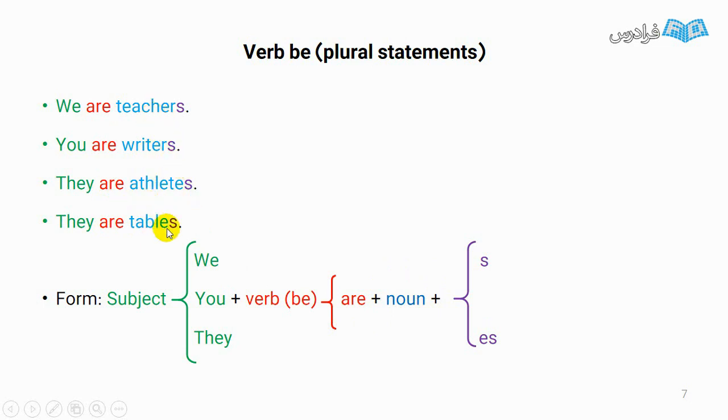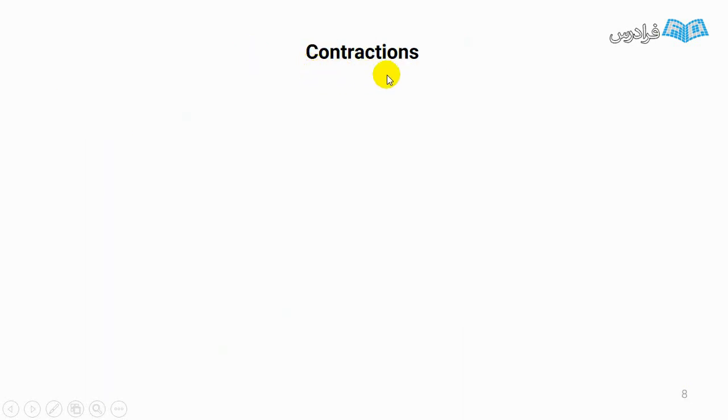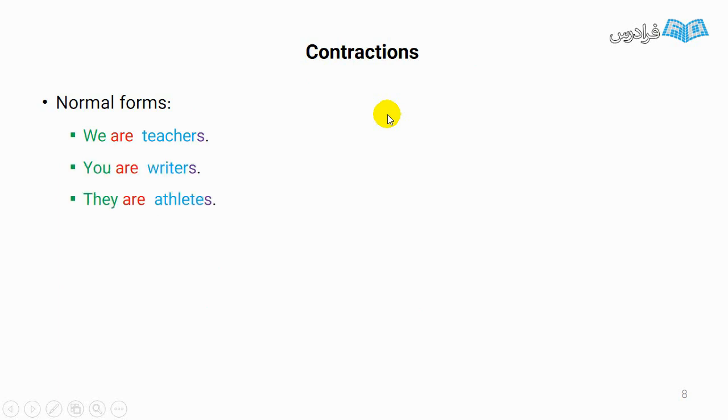You can see. But which type of nouns? We need plural form of nouns. Then we have to add s or es. Let's check contractions. Here we have normal forms of the examples. And let's check contracted forms.